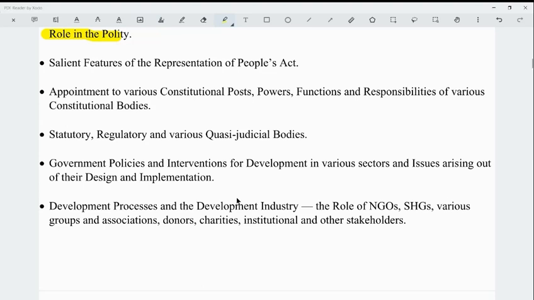So next is the statutory, regulatory, and various quasi-judicial bodies, the National Commission for Women, or for that matter, the tribunals. You have to study in this. Next is the government policies and interventions for development in various sectors and issues arising out of their design and implementation. So the government policies in HRD, human resource development, which is health, education, and sanitation, health and education basically, and